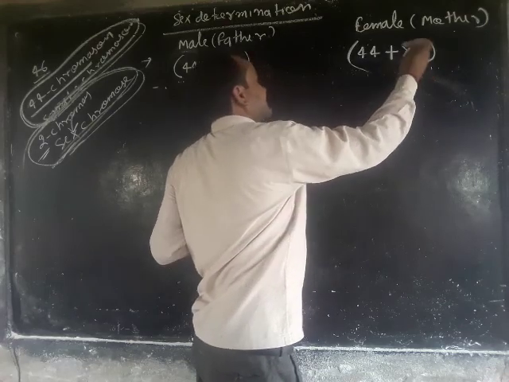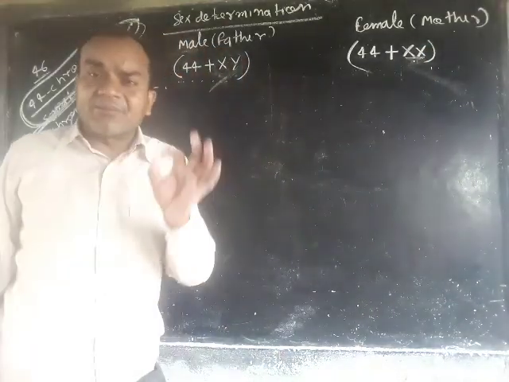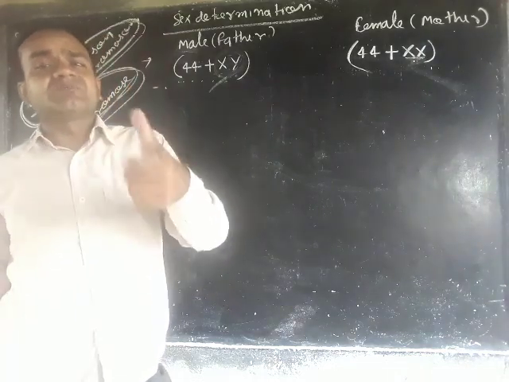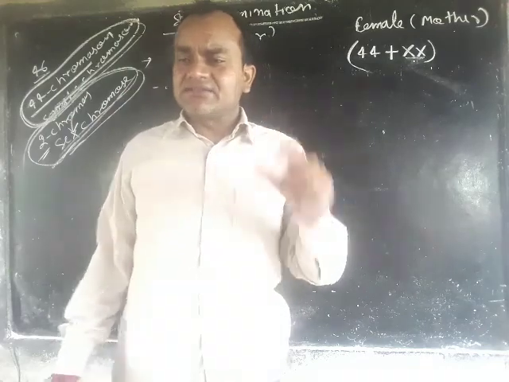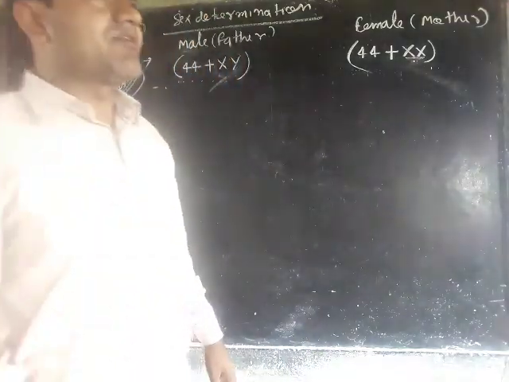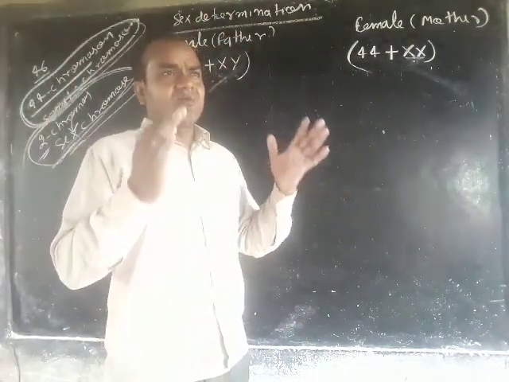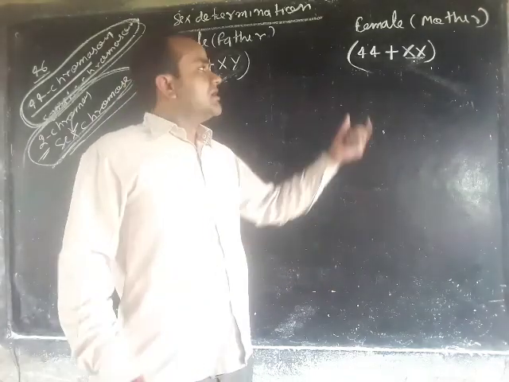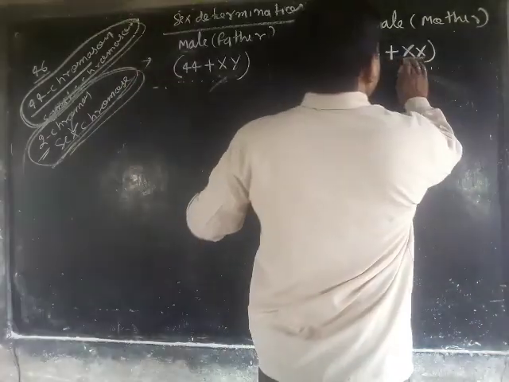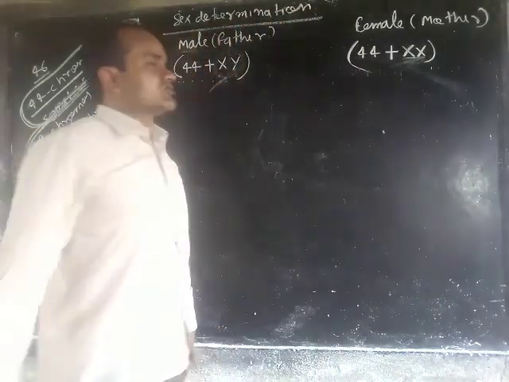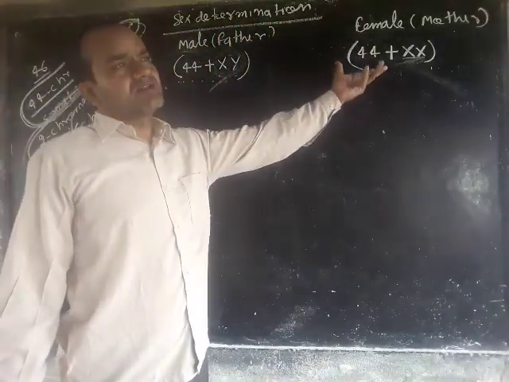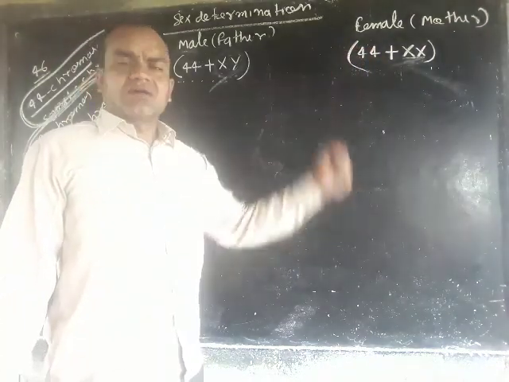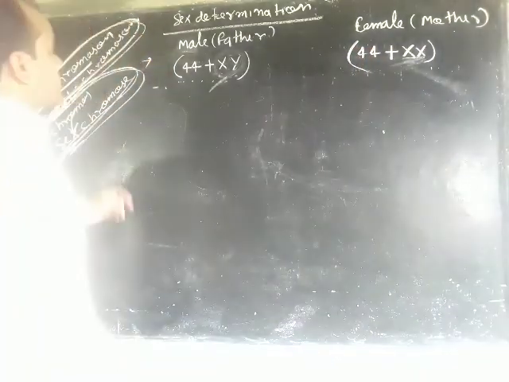These double X chromosomes have the capability to form the female reproductive organs, that is, the uterus and the ovary. This is the XX chromosome pair, and the progeny will be a baby girl or female.